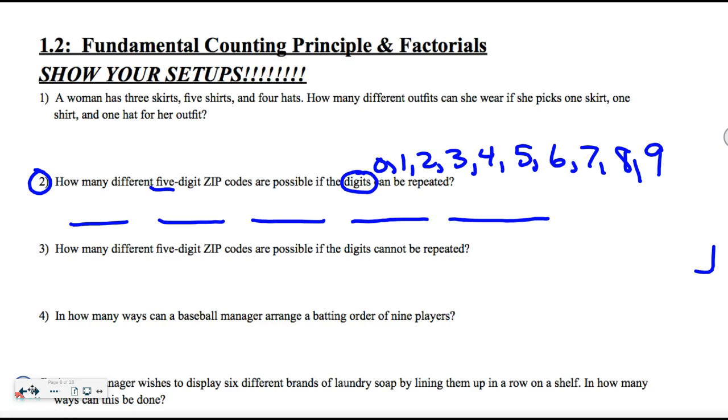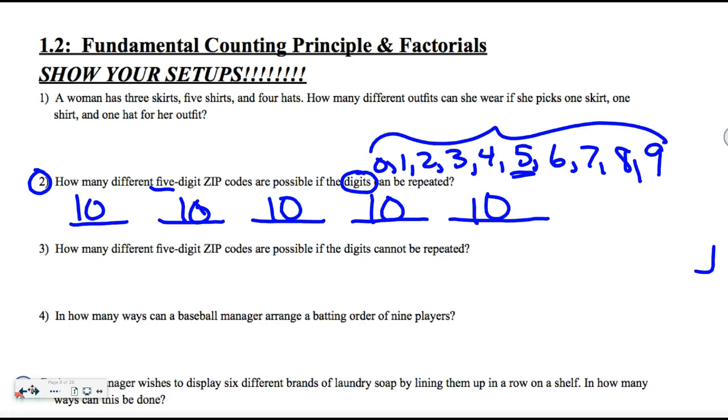And for the first number, we can have any one of those. For Elk River, it's a 5. The second number, it says you can repeat them, so it could be any of them again. And for Elk River, it actually is 5, 5. The next one, maybe it's another 5, but it says you can repeat them. So all of these 10 are fair game every time. And then you multiply all of those choices. I'll let you do that on your calculator.